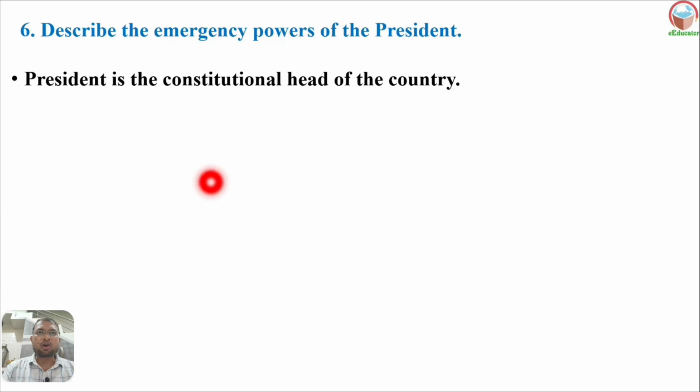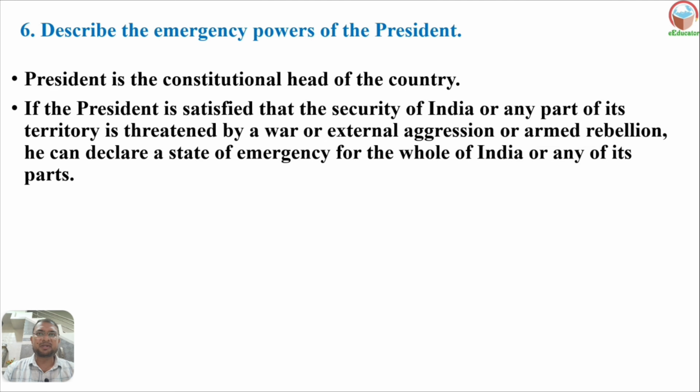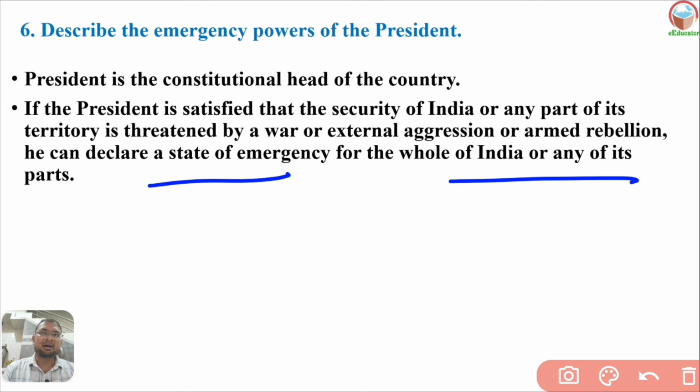So the president is the constitutional head of the country as per the constitution. Now, if the president is satisfied that the security of India or any part of its territory is threatened by a war, external aggression or armed rebellion, he can declare a state of emergency for the whole of India or a part of it.